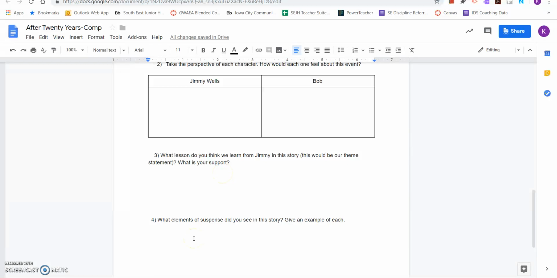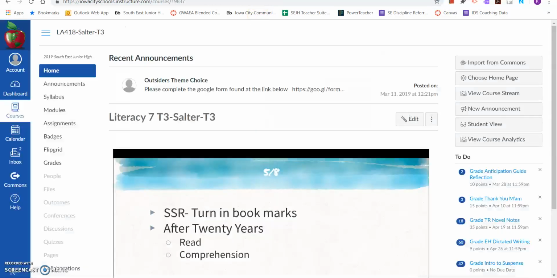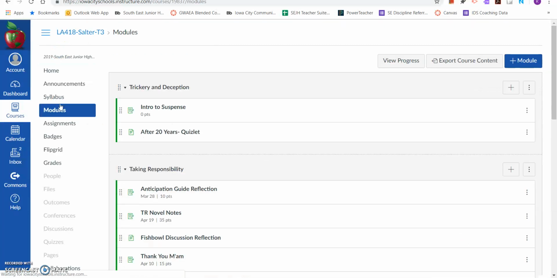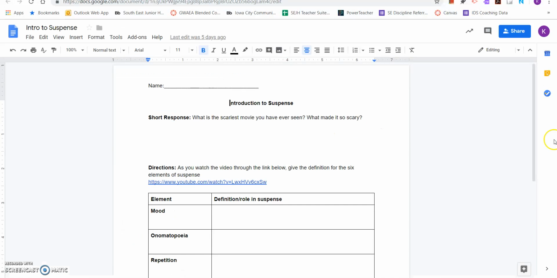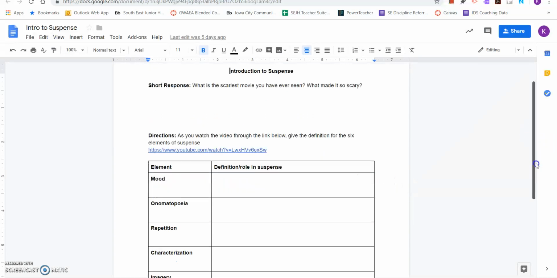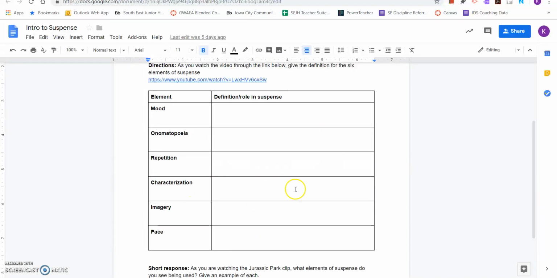The last question asks for you to give the elements of suspense that you see in this story and give an example of the ones that you see. So this is coming from the introduction to suspense that we did last week. To access that, it's in your drive also, but if you go to modules, and under trickery and deception is intro to suspense. And once you get into that, it will have you open up this document. And remember, you watched this video here and got the definitions of the different elements of suspense from that video. So which ones do you see? And then be sure to give an example.